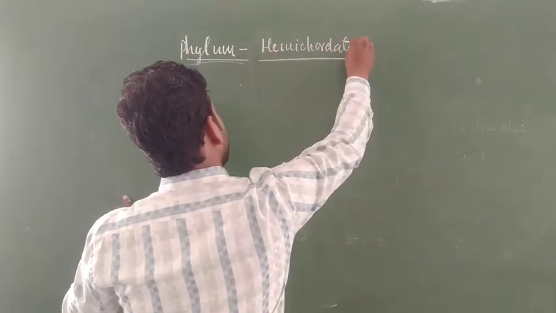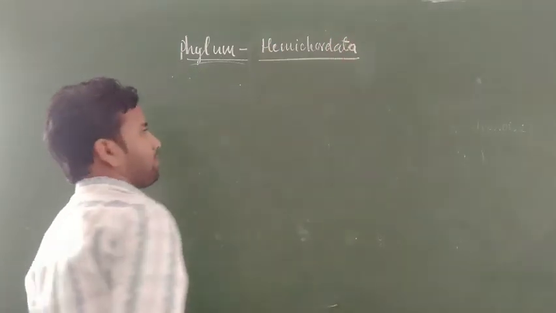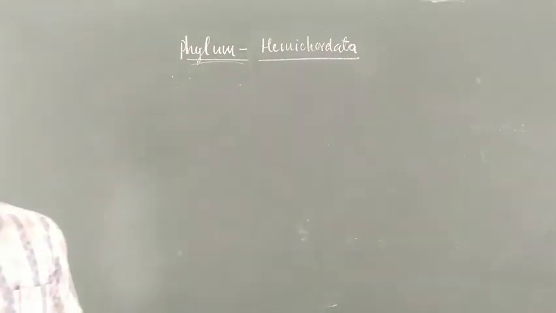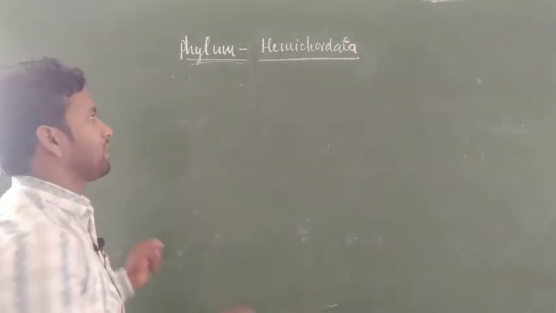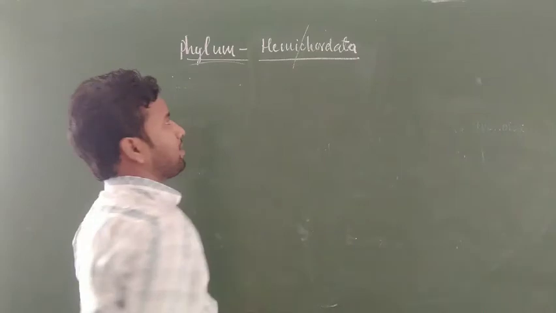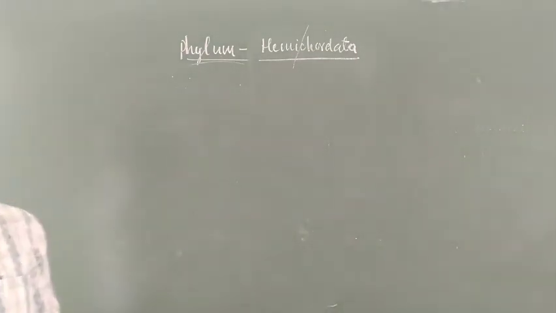The name indicates that hemi means half and chordata means chordate-like structures. It means half of the body has chordate-like structures. It is called hemichordate.